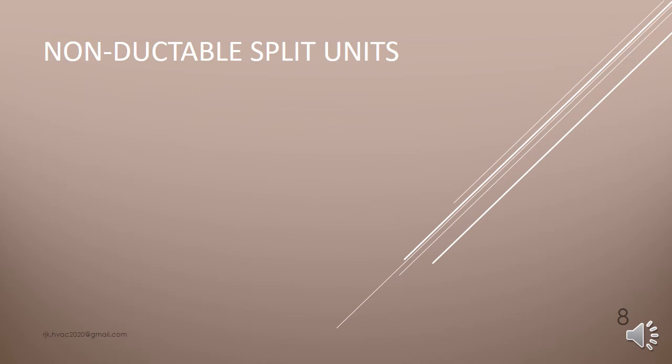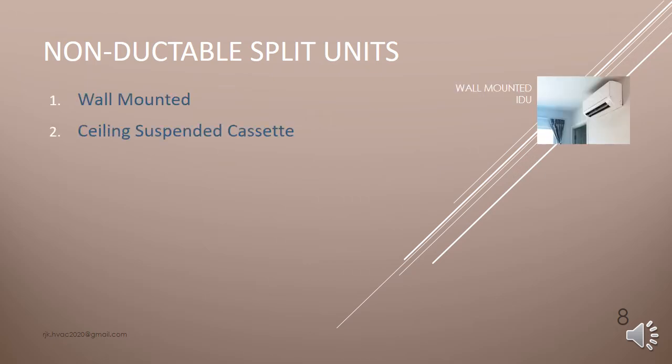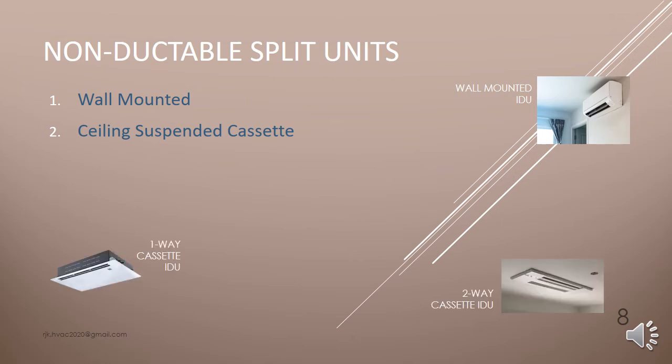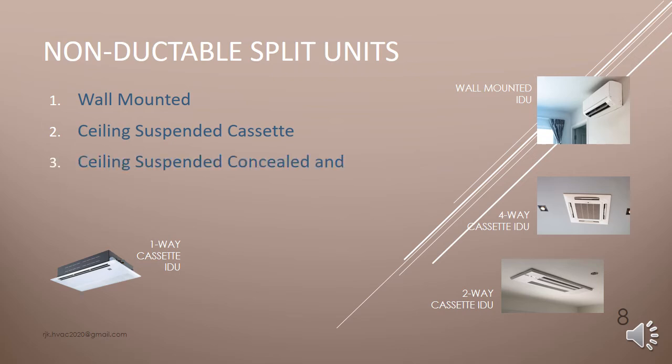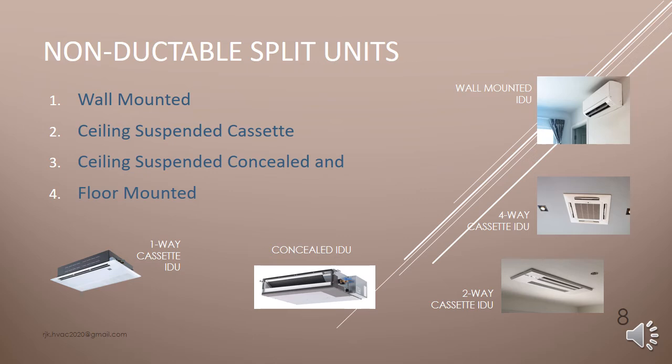Non-ductable split units. These are basically low static units and separated in two enclosures, the indoor unit and the outdoor unit, connected by the refrigerant piping and the electrical cabling. These are classified as wall mounted, ceiling suspended cassettes available in one way, two way, and four way, ceiling suspended concealed, and floor mounted units.